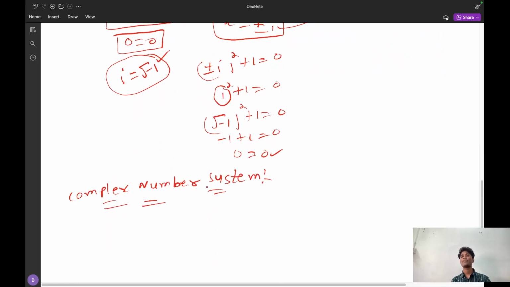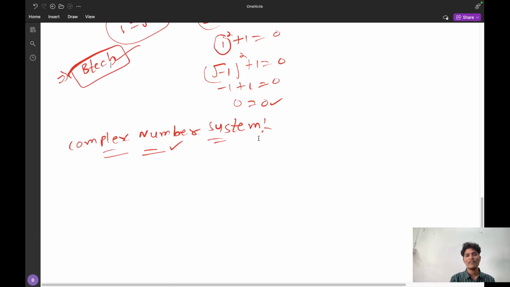The complex number system came after the real number system. The real number system has failed in some aspect, and the complex number system has solved that problem and came into existence. But the complex number system also failed at some instance. This is not the time to discuss that, because you are going to learn how complex numbers have failed in BTech, so you have to wait until then. So scientists are trying to find new number systems. Up to now, the complex number system is simply this: the real numbers faced a problem, and the complex numbers solved it by assuming root of minus 1 as iota.